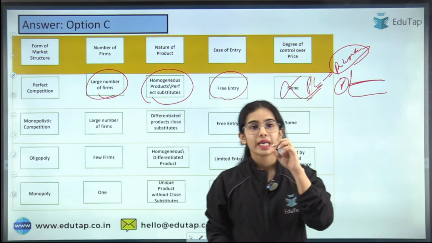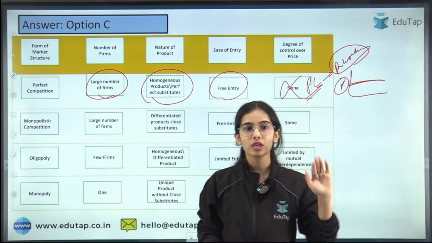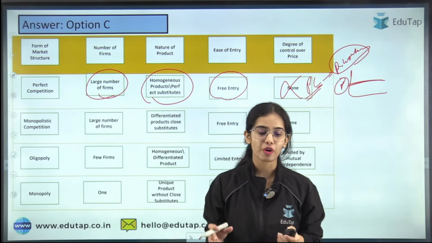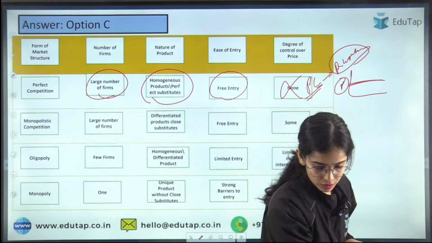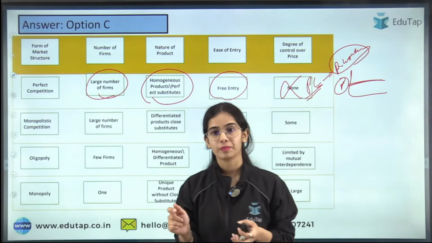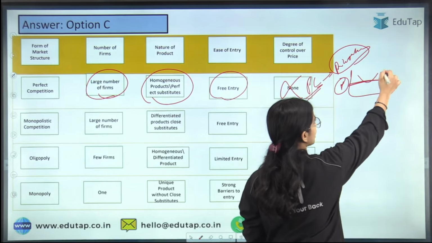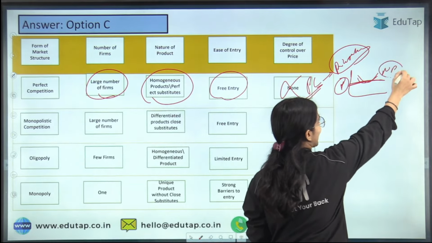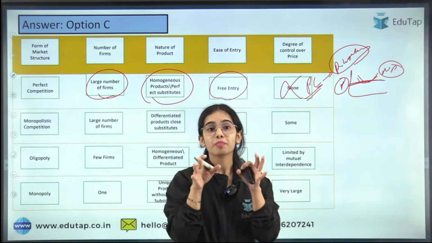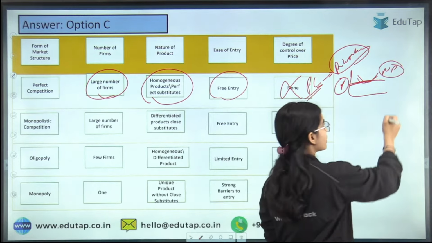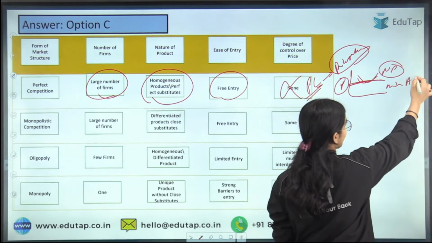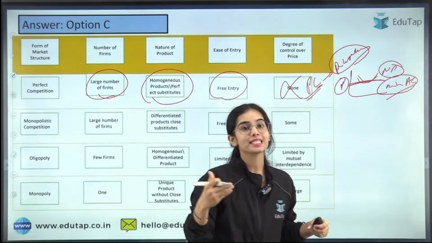Anyone? So in the long run, in perfect competition, the firms can only earn normal profits. And the firms are producing at the minimum of the average cost, so they do not have any excess capacity.